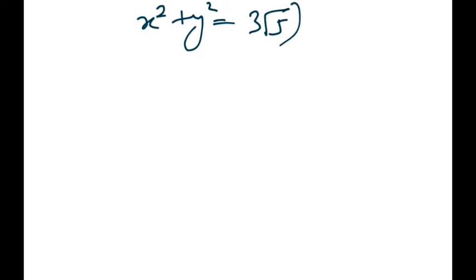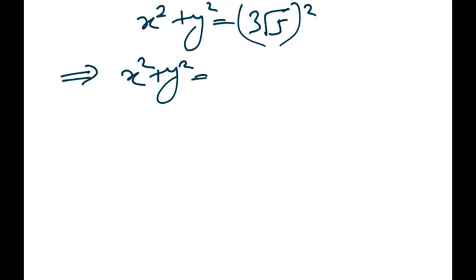Now let's put these equations. x square plus y square equals, which is nothing but x square plus y square equals 45.